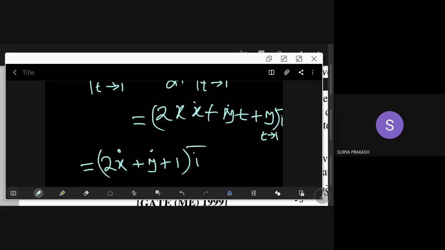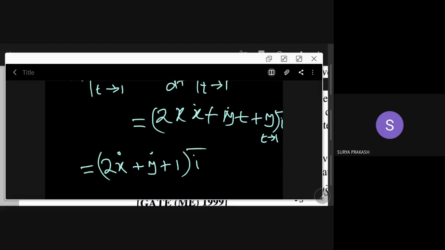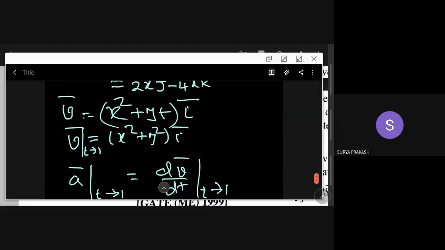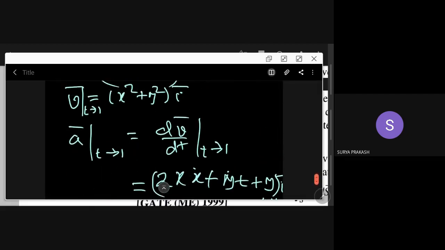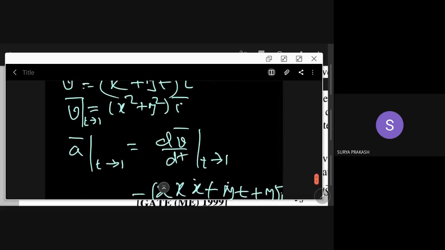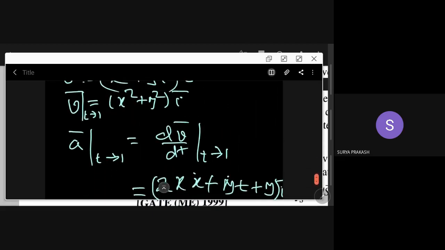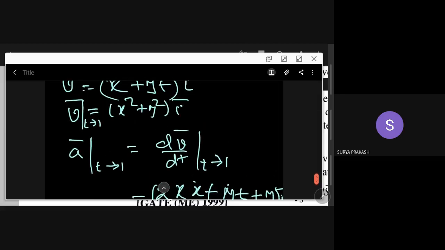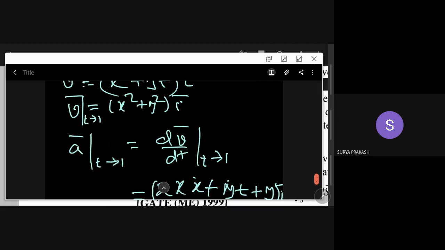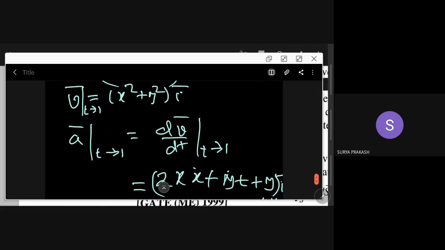But how could I find dx by dt as t going to 1? How can I find that? Can I get it from the previous information? I have to get that, there is no other way. So what is the previous information? At t going to 1, V bar means x dot, y dot, right? V bar means x dot I bar plus y dot.